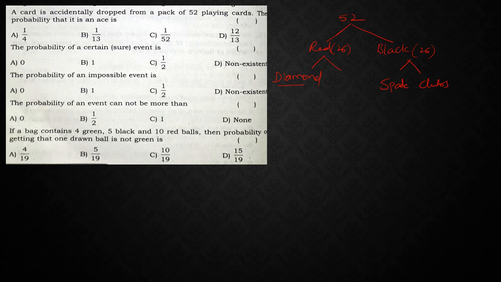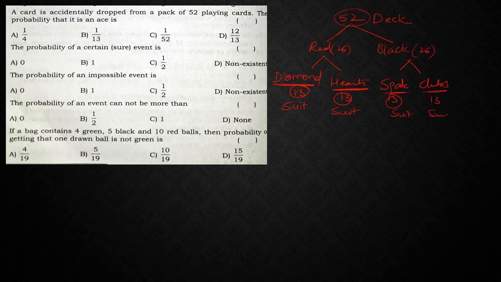In red you will be having diamonds and hearts. So totally these are nothing but 13 cards, right? So diamonds are red in color, heart you already know, so blood is red in color, so you can remember heart red. Next, spades and clubs, so these are the black ones. So these 13 cards we call them as a suit. And these 52 cards are nothing but called as a deck, right?